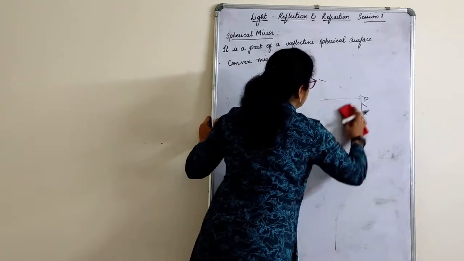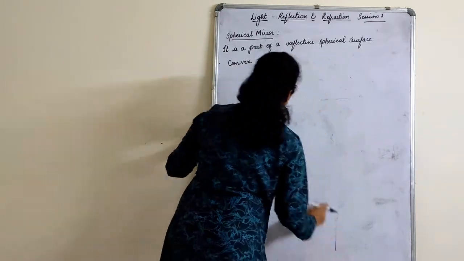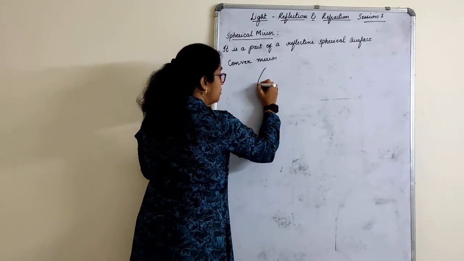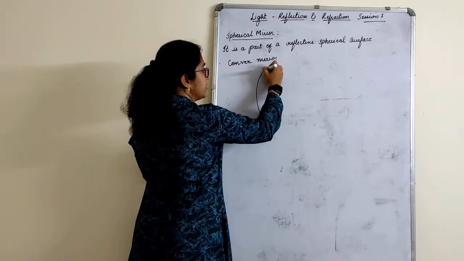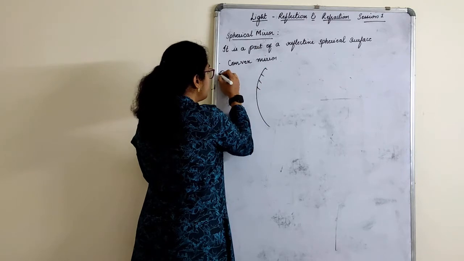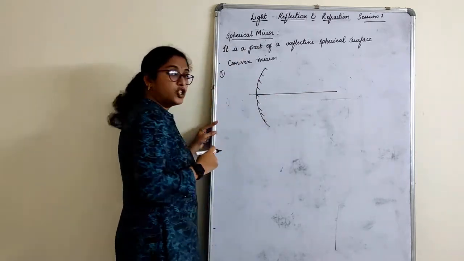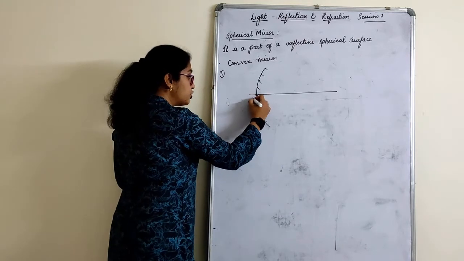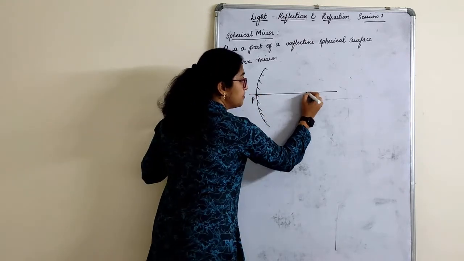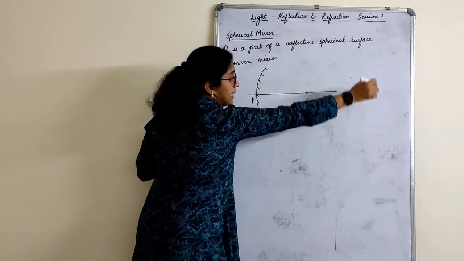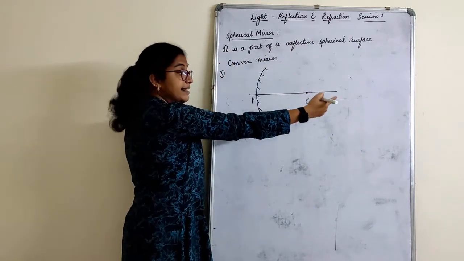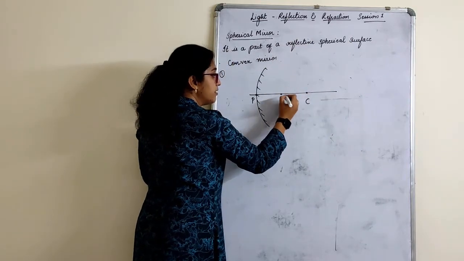Yeah, coming back to convex. Let's draw for convex now. Draw the bulged surface. This is the reflecting surface. Rule number 1. Now when I draw, children, where should I draw? Okay, this is the pole. Where should I draw C? C should be here, because for a spherical mirror the curvature is this side, the radius will come here, and this is the focus.